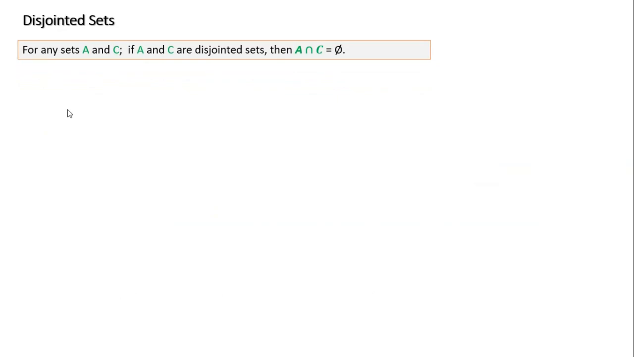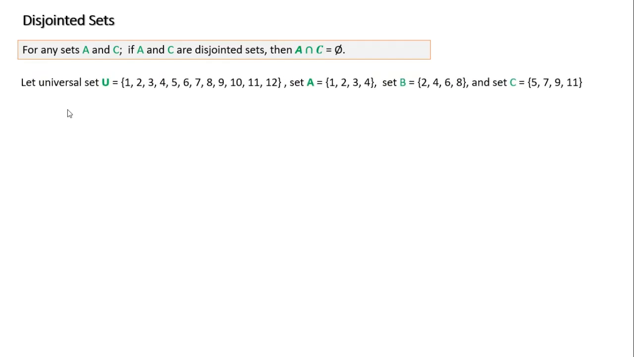All right. Disjoint sets. What is a disjoint set? Your book describes a disjoint set as any set where A and C are disjoint, meaning that the intersection of the two sets is the empty set. So, in other words, if I'm looking at two sets, a disjoint set means that they have nothing in common. They don't share, they don't overlap. That's what this means.